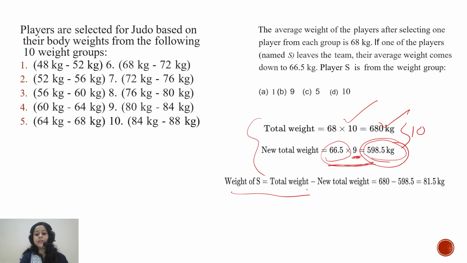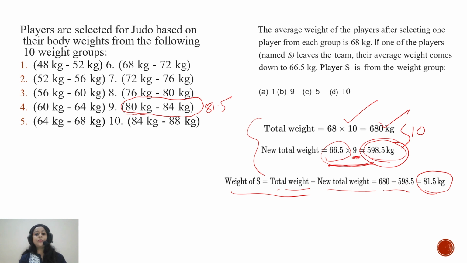So weight of S will be total weight minus new total weight, which is 680 minus 598.5, which is 81.5 kg. So weight of S is 81.5 kg. Now, 81.5 kg will belong to which group? You can see that 81.5 kg will belong to this group, group 9, because the ranges in all other groups are either less or more.